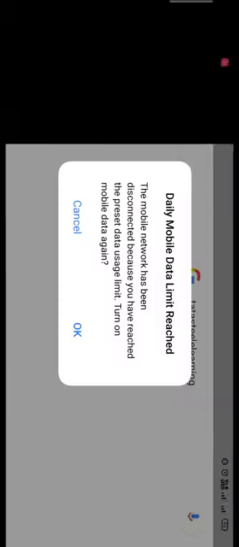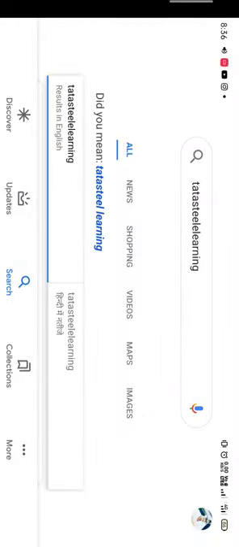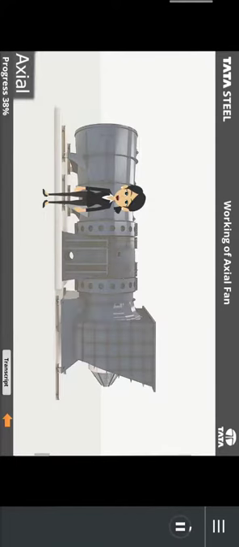Fan blades are rotated at high speed using a prime mover.